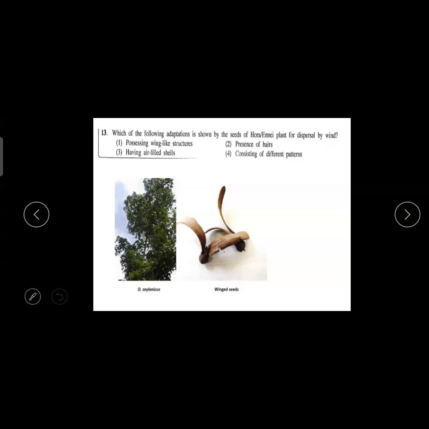Okay, so that is the adaptation for dispersal of the seed. The fruit can disperse, the seed can disperse. Anyways, they want the seed to go from one place to another place, and then from there it has to germinate.